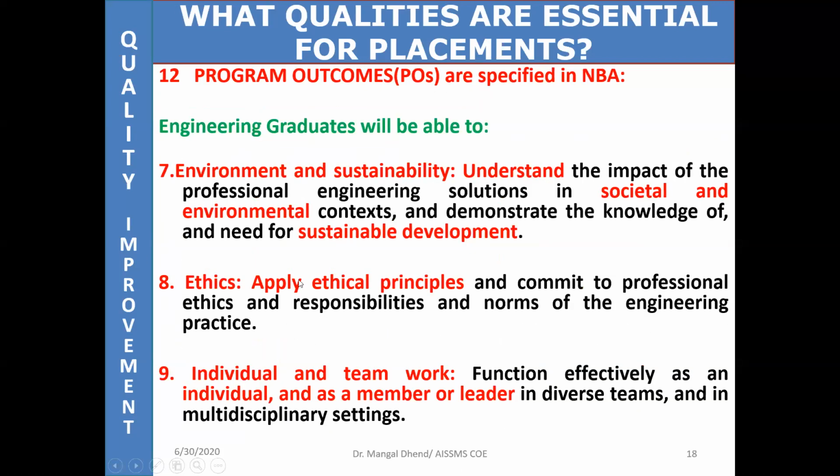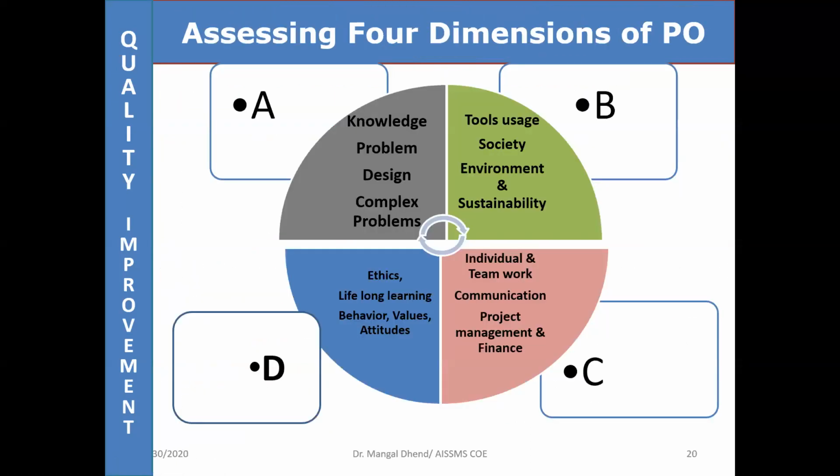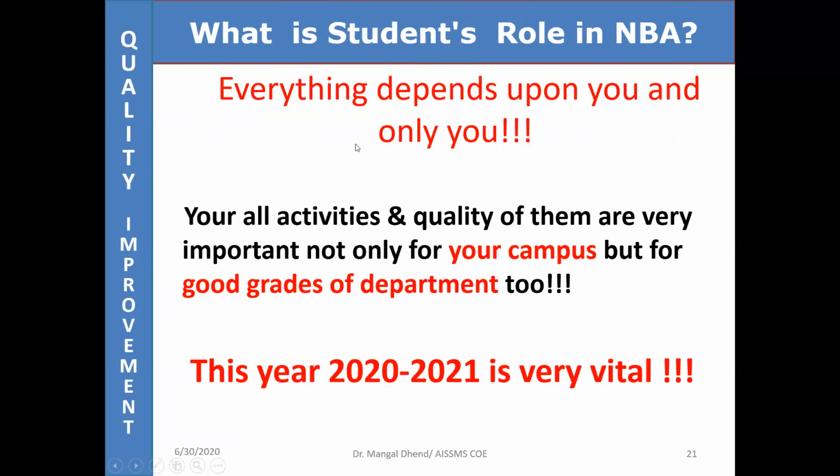So you just focus on this, your requirement, plan your campus, plan your 6 semesters. Then I also tell them to divide the program outcomes your way and focus this for second year, this for third year, like that. So everything depends upon you and only you. You means your student. Because if you do not tell this to students, you will not get more outcome. We are talking on learning enhancement, outcome enhancement.